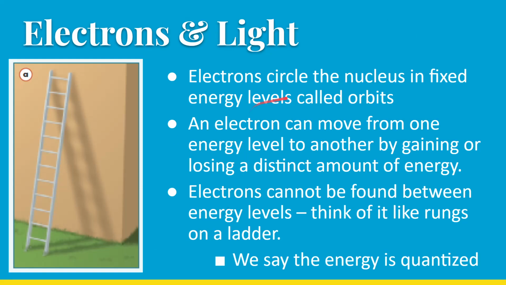So again, these electrons can move from one energy level to another by gaining or losing a distinct amount of energy. And I say distinct energy because it's not like a continuous spectrum of energy. Instead, it's like rungs on a ladder, where they can gain very specific quantized amounts of energy, and they would basically be stepping on one of these rungs of the ladder. You can't step in between two rungs. So there are very specific amounts.